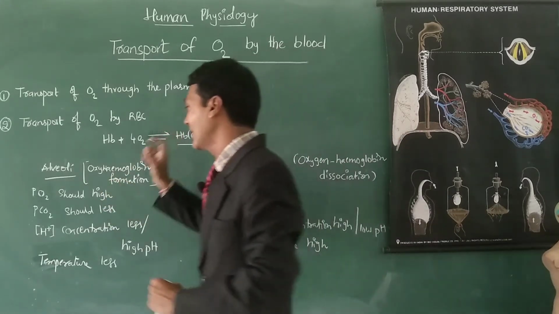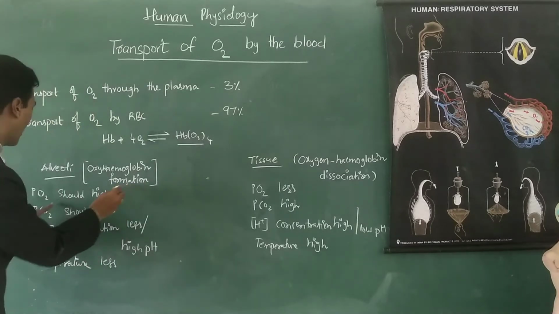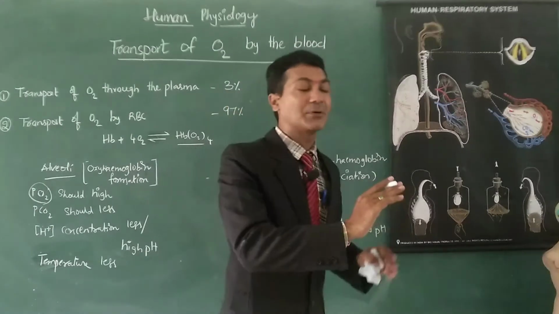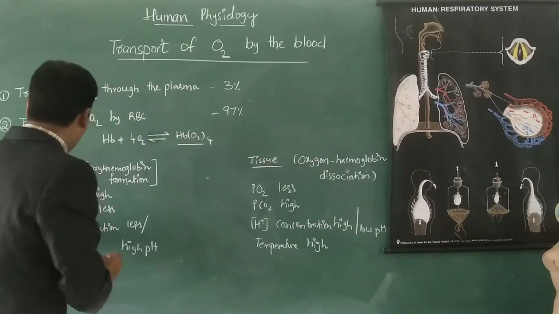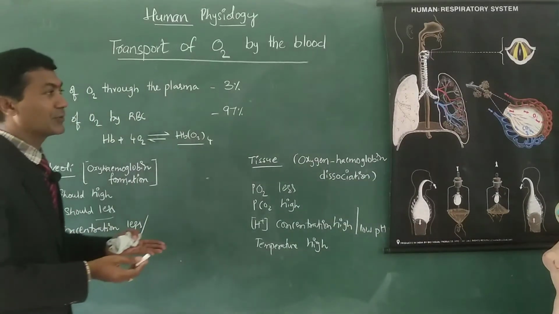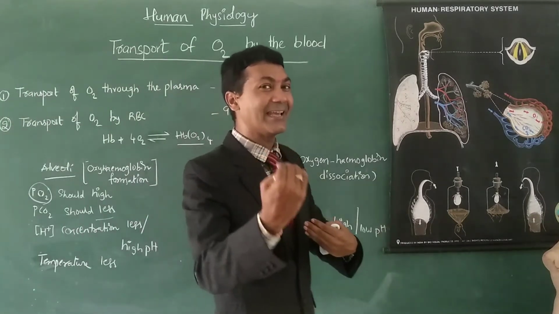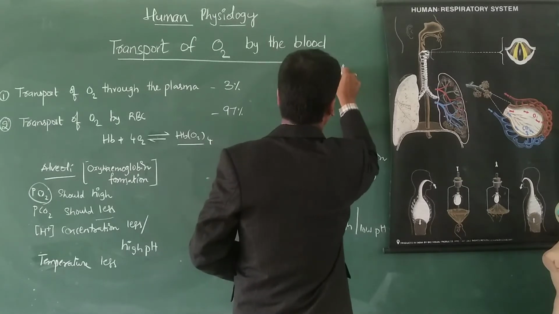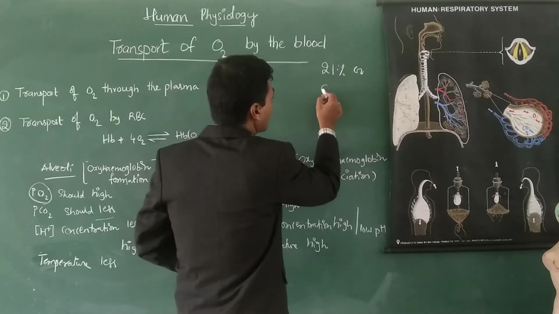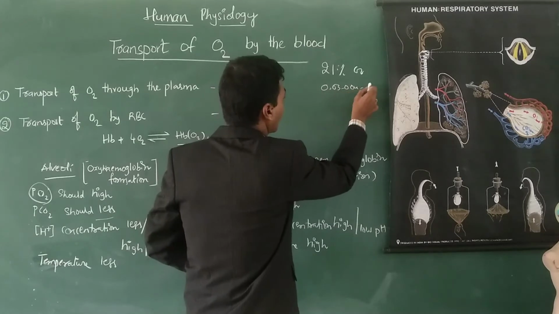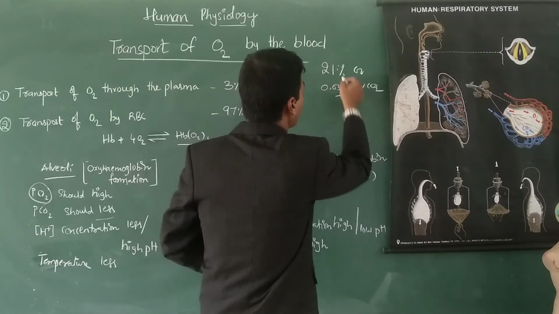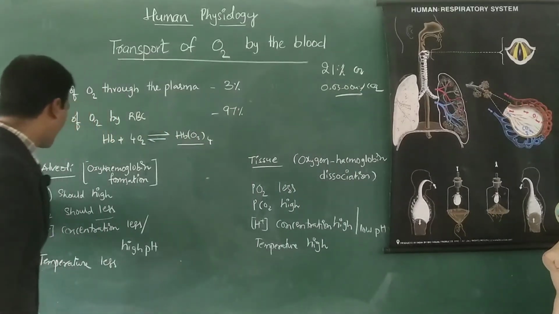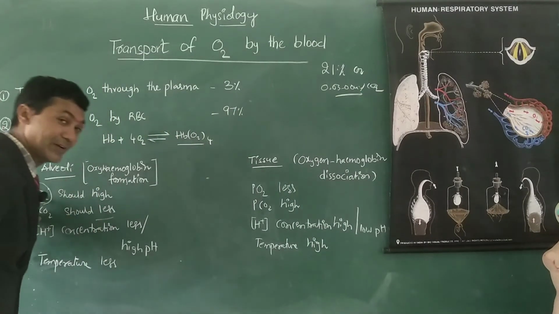So the first factor for formation of oxyhemoglobin is that the partial pressure of oxygen should be high, and the partial pressure of carbon dioxide should be less. Obviously it will be so. As we know, the inhaled air contains 21% of oxygen, whereas 0.03 to 0.04% of carbon dioxide. So obviously the partial pressure of oxygen is more, so hemoglobin combines with oxygen and oxyhemoglobin will form.